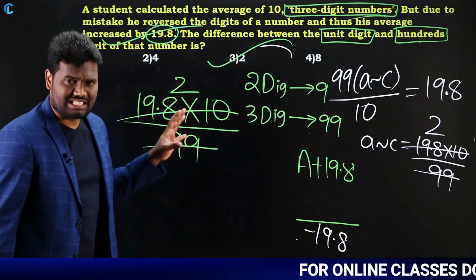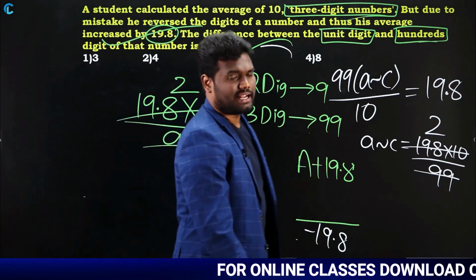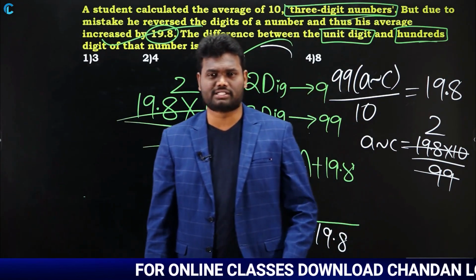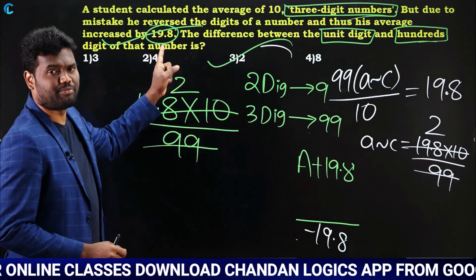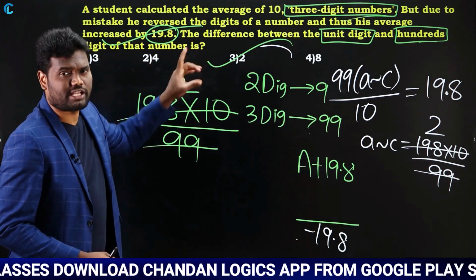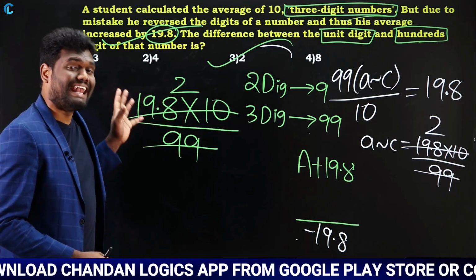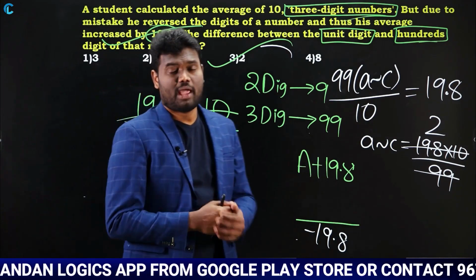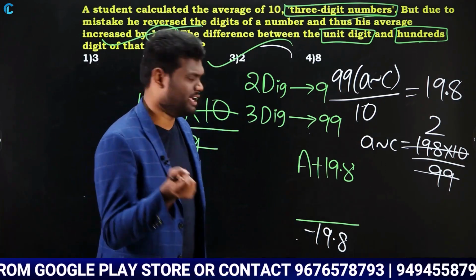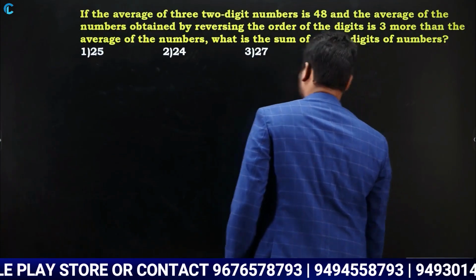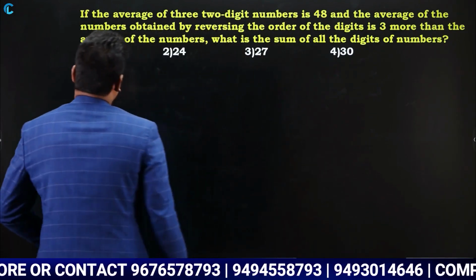So whenever you have questions in this way, you need not do all this calculation. Instead of doing all this calculation, what you have to do is just take the difference value whatever you have into 10. As you have 10 numbers, into 10. You are going to divide it by 9 when it is a 2-digit number. But when it is a 3-digit number, you need to divide it by 99. Okay, is that clear? These are very good questions. Let us look at the next question.